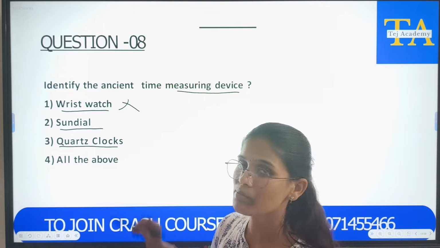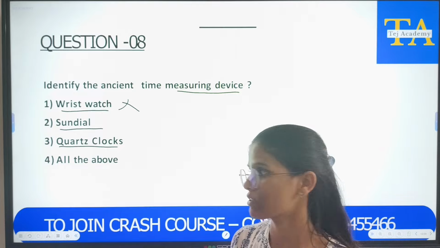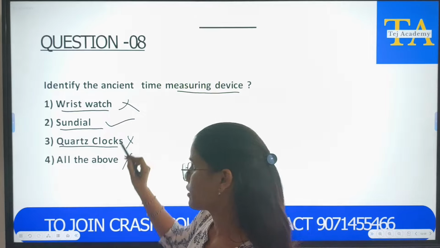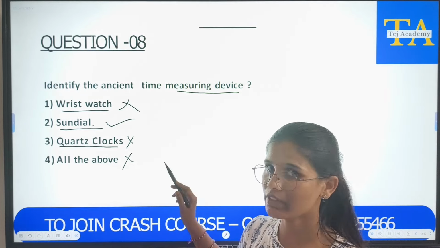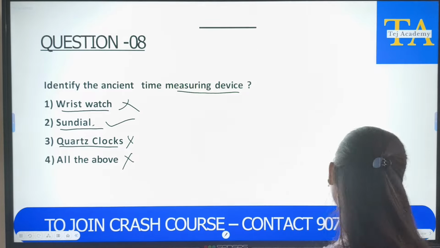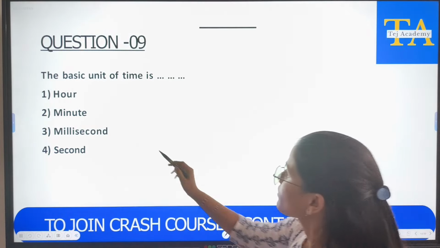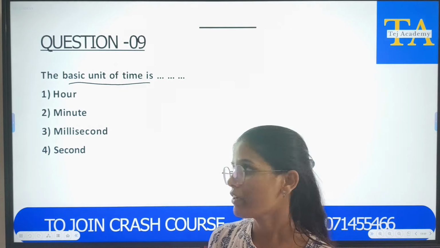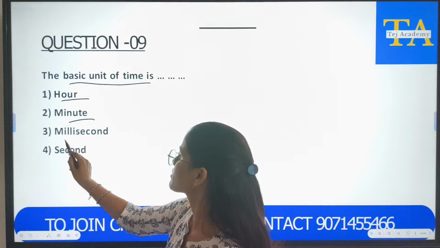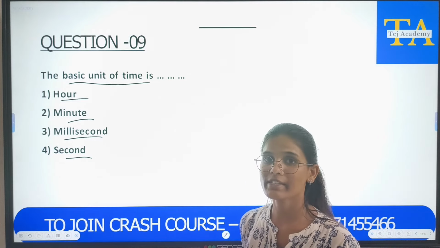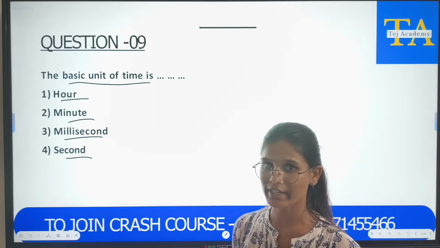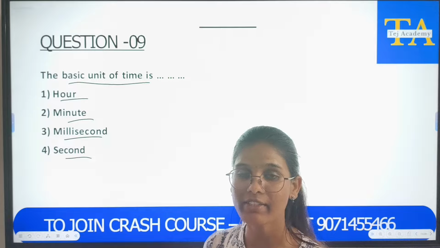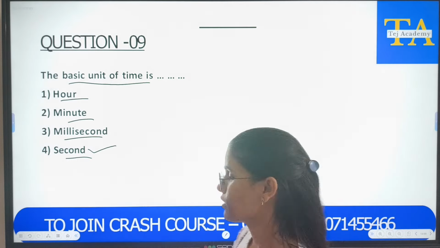Quartz clocks. These are the most accurate clocks we are using nowadays. So this is not the answer. Ultimately, all of the above is also not correct. So sundials. To know more about this, you can see it in your textbook. It will be there. Okay. Next question. The basic unit of time. We can express time in hours, minutes, milliseconds, seconds, right? But the basic unit, in which unit do we usually express time? In physics, in the SI system, the unit of time is seconds. So our answer is seconds. Next question.